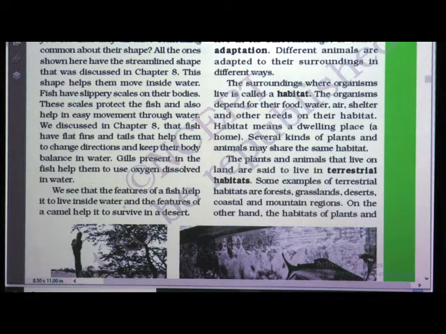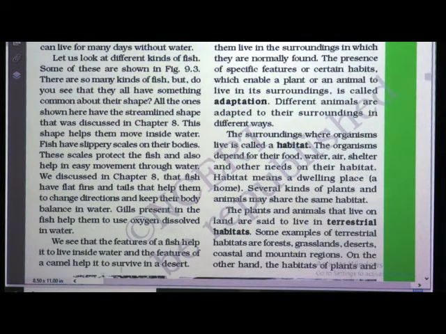We see that the features of a fish help it to live inside water, and the features of a camel help it to survive in the desert. So, these two different animals are suitable, like fish is suitable for the sea and the camel is suitable for the desert. They have some features that help the animals to survive in a particular area.